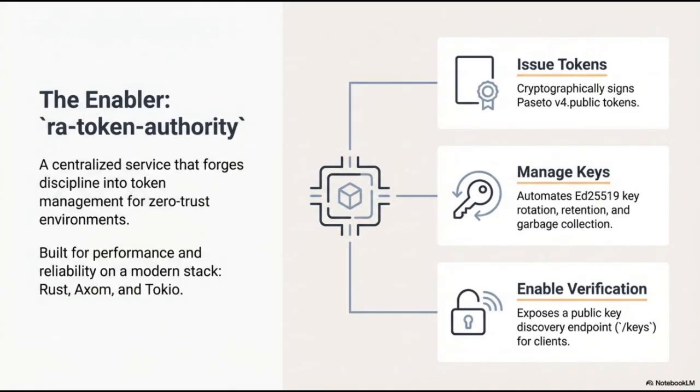First, it handles token issuance by cryptographically signing Pasado version 4 public tokens. Second, it automates the entire lifecycle of ED25519 keys, including rotation, retention, and garbage collection. Finally, it enables verification by exposing a dedicated public key discovery endpoint at the /keys path, allowing clients to easily retrieve the necessary keys to validate tokens. This comprehensive approach ensures a secure, automated, and high-performance identity infrastructure.